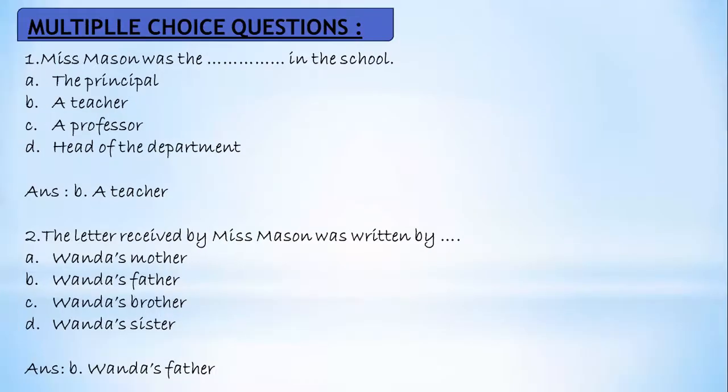So first one, Miss Mason was the dash in the school. The principal, a teacher, a professor, or head of the department. And the answer is option B, a teacher. The letter received by Miss Mason was written by dash. Wanda's mother, Wanda's father, Wanda's brother, or Wanda's sister. So answer is option B, Wanda's father. Okay, the first letter which they received was from Wanda's father.